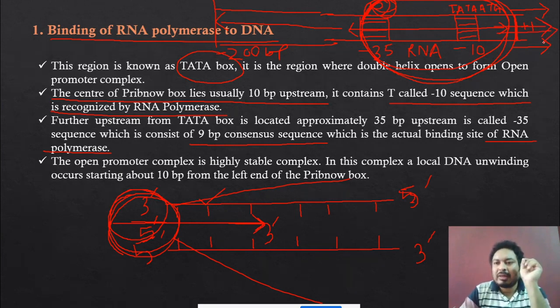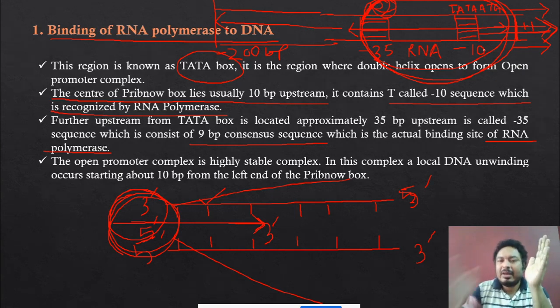Now the question is why it moves in this direction? Because this particular RNA polymerase always synthesizes in the 5' to 3' direction. Now see, this is the concept. This is the strand which is 3' to 5', and this is the strand 5' to 3'.